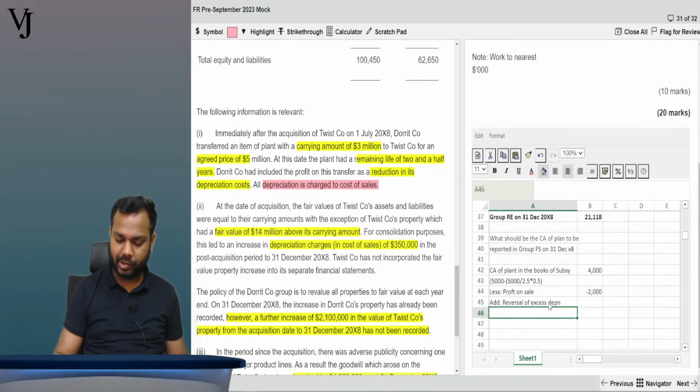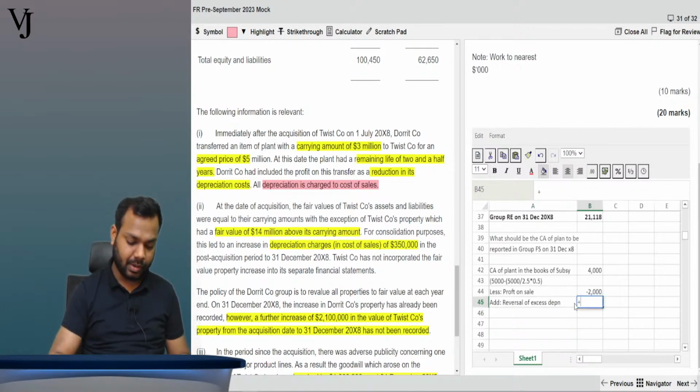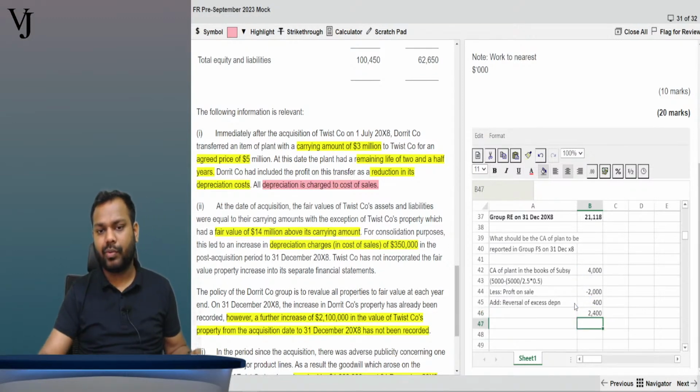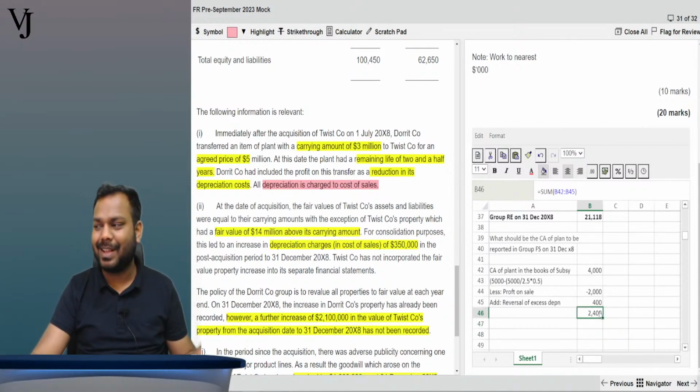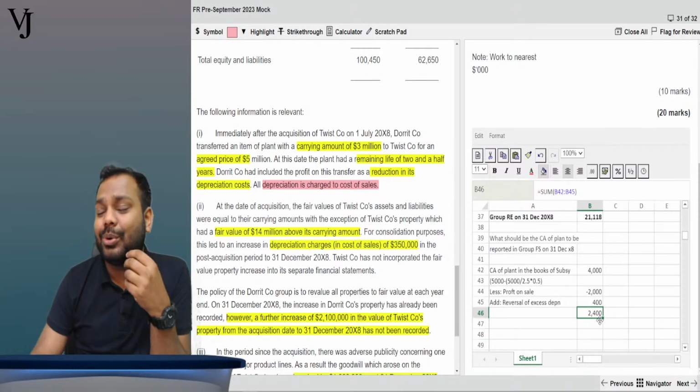Is equals to how much? 2,000 divided by 2.5 years multiplied by 0.5 year, that is plus 400. So the sum is 2,400.